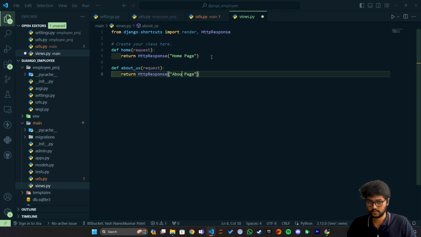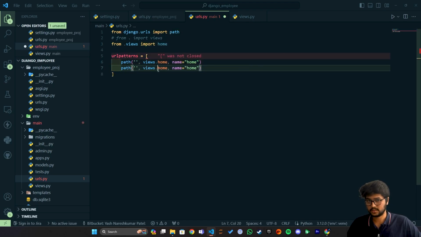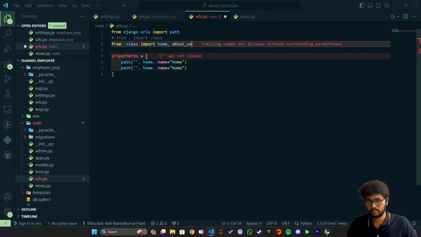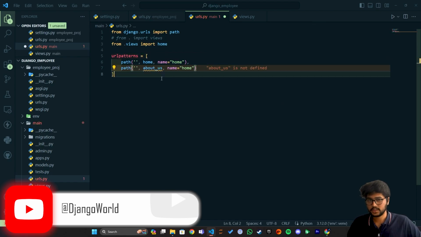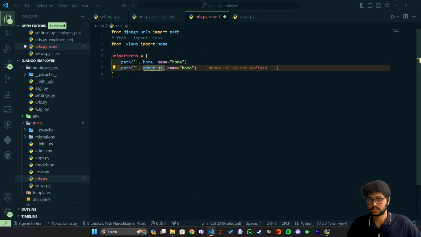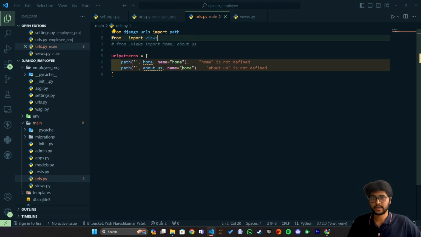Now if I create this about us page, I can't really access it. I can say about_us, and you can see the yellow line. It says about_us is not defined. Why? Because we haven't imported it from the views. Now it will throw the error.